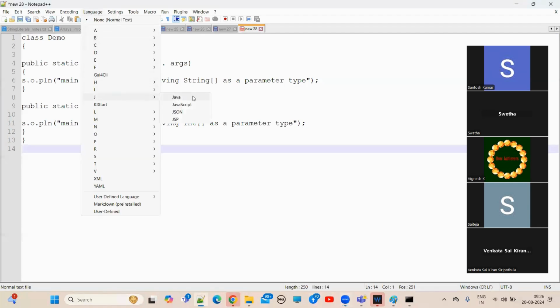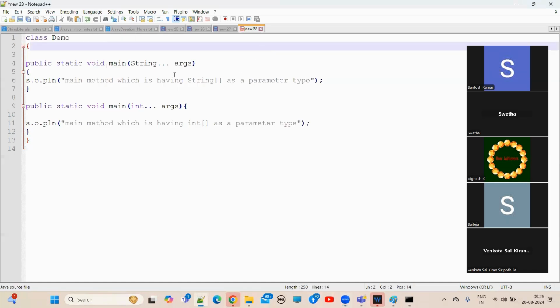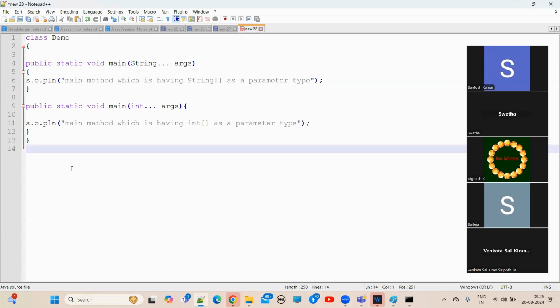Language Java. Class Demo, public static void main, String args. Main method which is having String type as a parameter type, and I have created one more method, public static void main, int args, main method which is having an int array as a parameter type. So this is the class I have, guys. Now let me save this class.